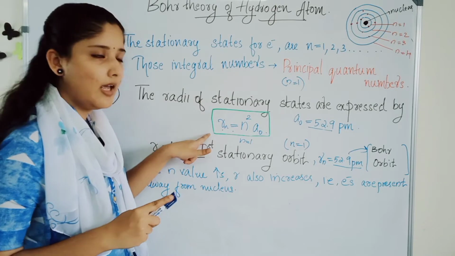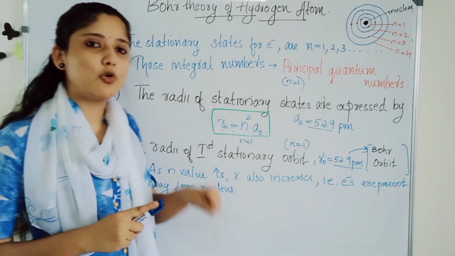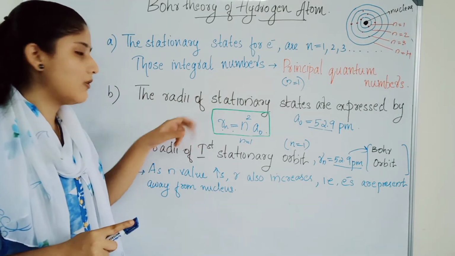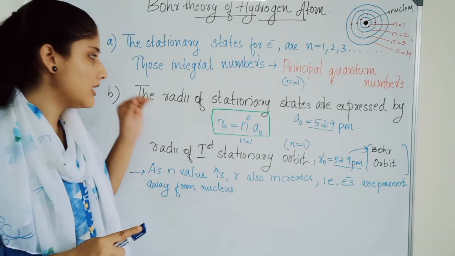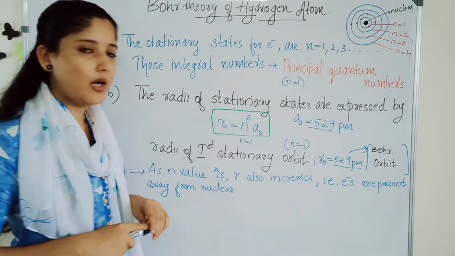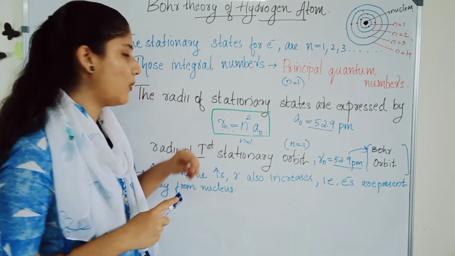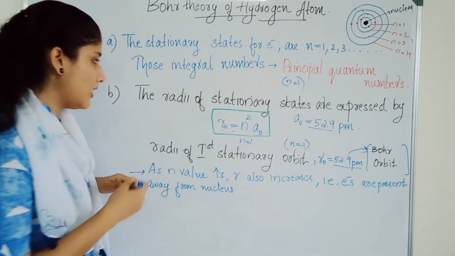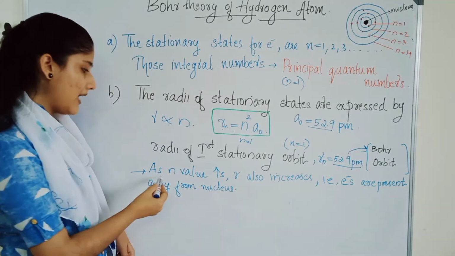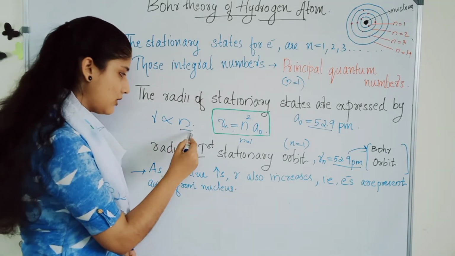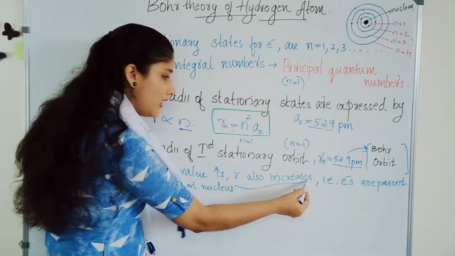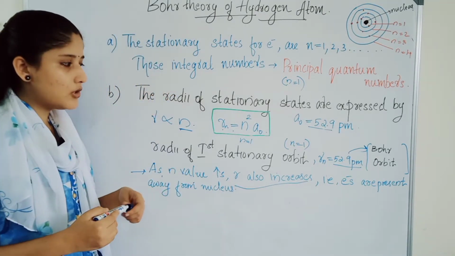From this equation, it is clear that the radius of an orbit is proportional to the square of the principal quantum number, that is, Rn is equal to n square a0. As the principal quantum number increases, the radius of the orbit also increases.